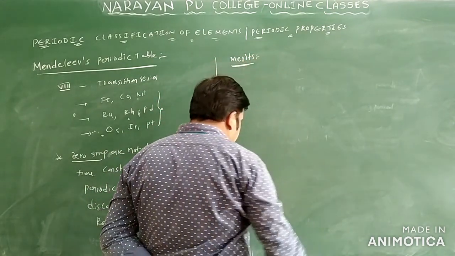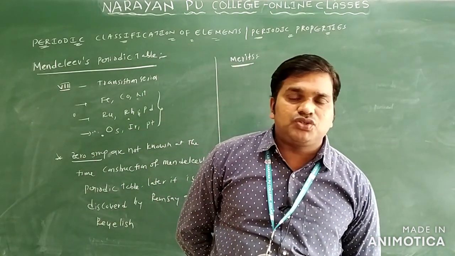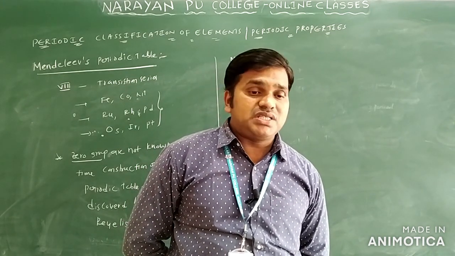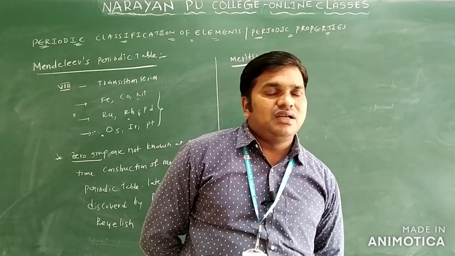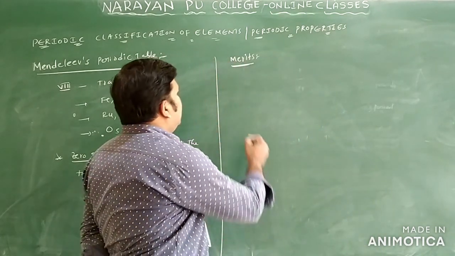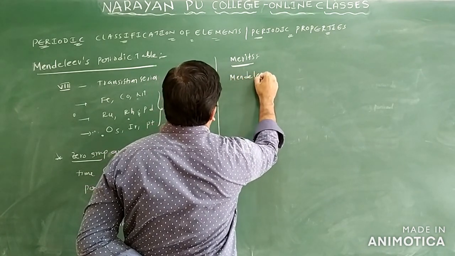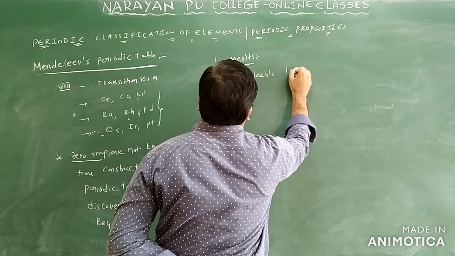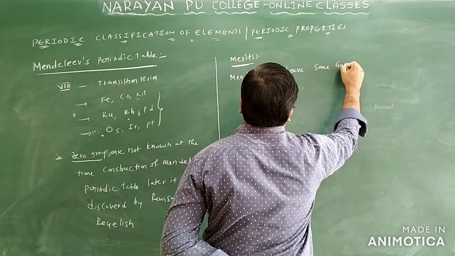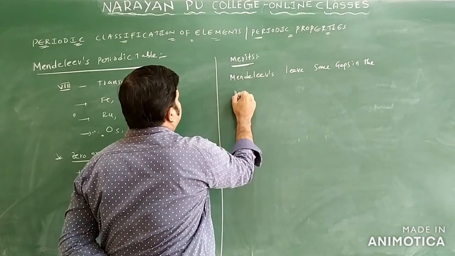The first one I told you: he left some of the gaps in the periodic table for new elements, which were discovered later. So what name is given here? He gave the name missing elements, Eka elements only. Mendeleev left some gaps in the periodic table.